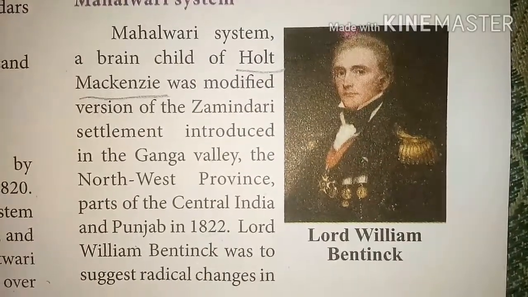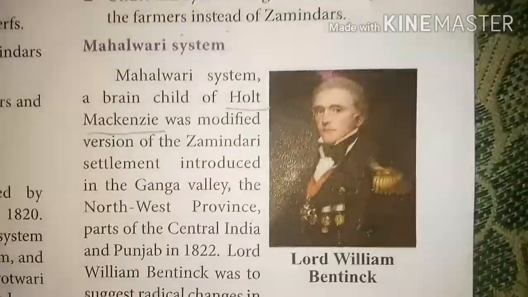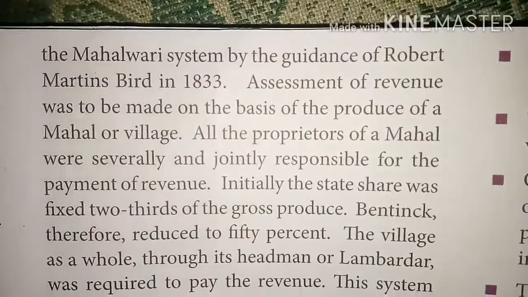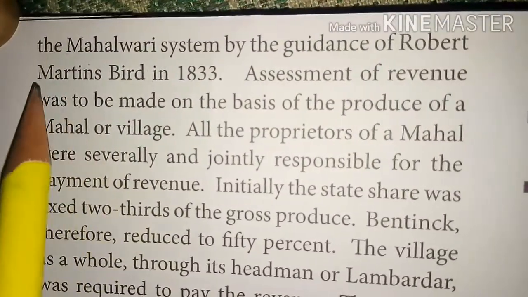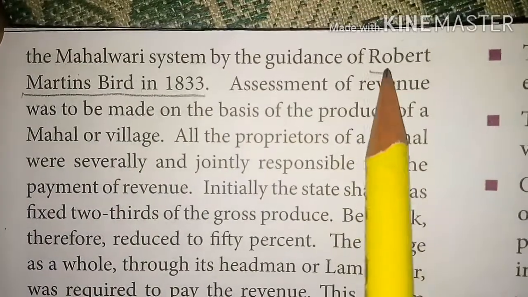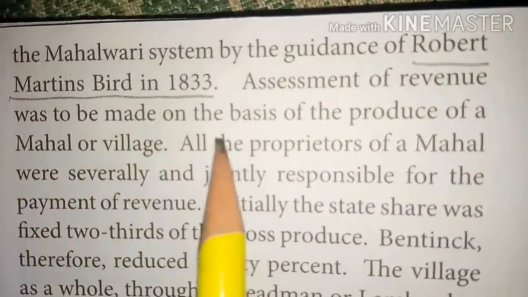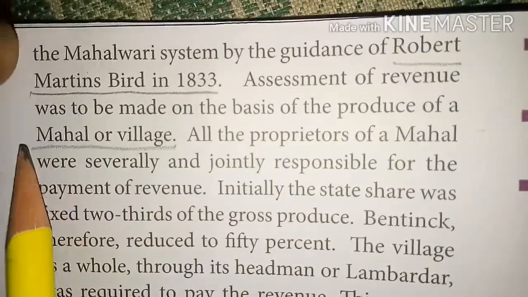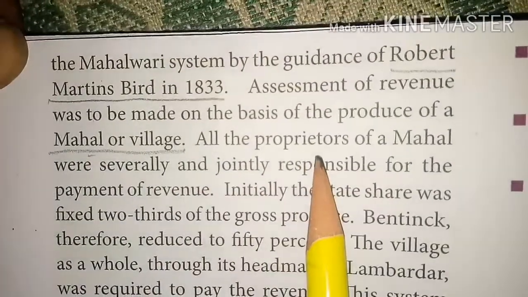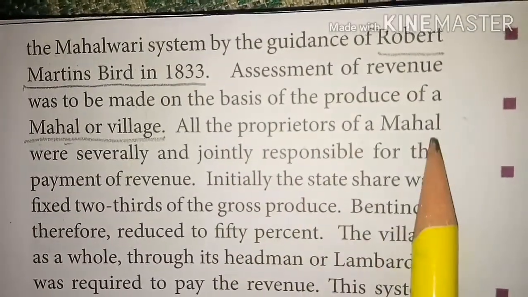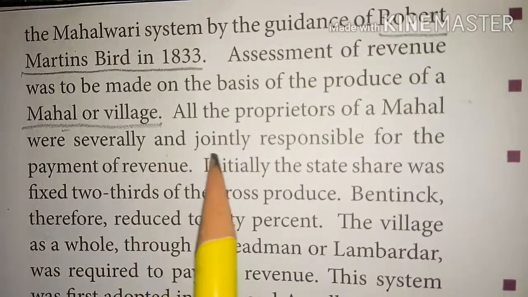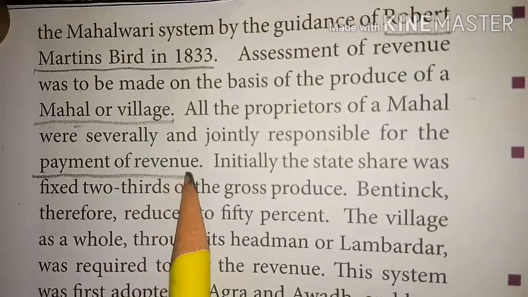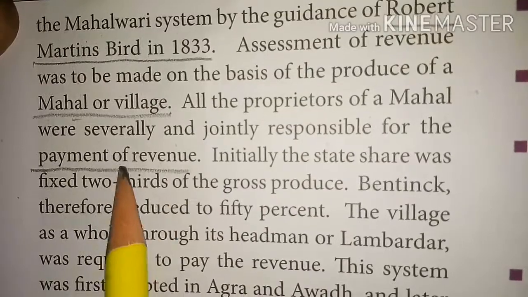Lord William Bentinck suggested radical changes in the Mahalvari system under the guidance of Robert Martin's Bird in 1833. Then the assessment of revenue was to be made on the basis of the produce of the Mahal or village. So the village was called a Mahal. All the proprietors of the Mahal were jointly and severally responsible for the payment of revenue. So the headman was responsible for the payment of revenue.